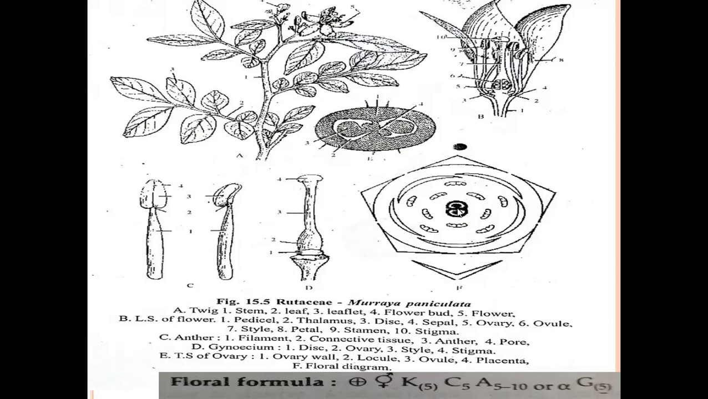In Limonia, four carpels are present. In the Limonia genus, four carpels are present. In citrus, many carpels are present, five to many carpels. They are in a syncarpous position.